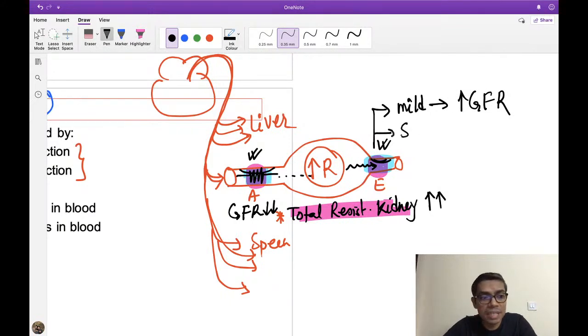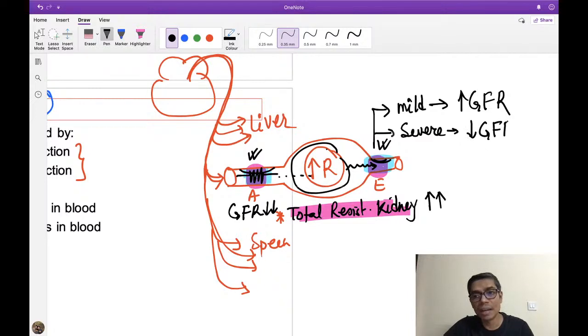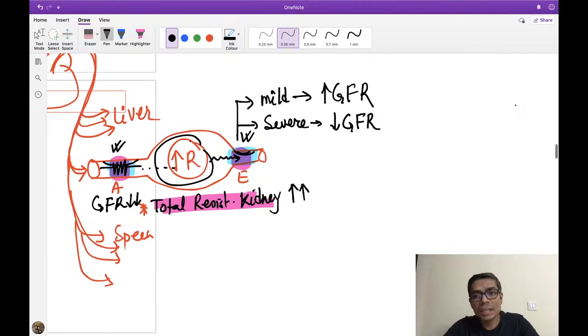But if you cause a severe constriction, then the blood flow to the kidney decreases so severely that it will not be able to maintain the normal GFR pressure also. Because severe constriction means renal blood flow will be severely reduced. That's why in these cases the GFR will also be reduced. That's why there is a typical curve.